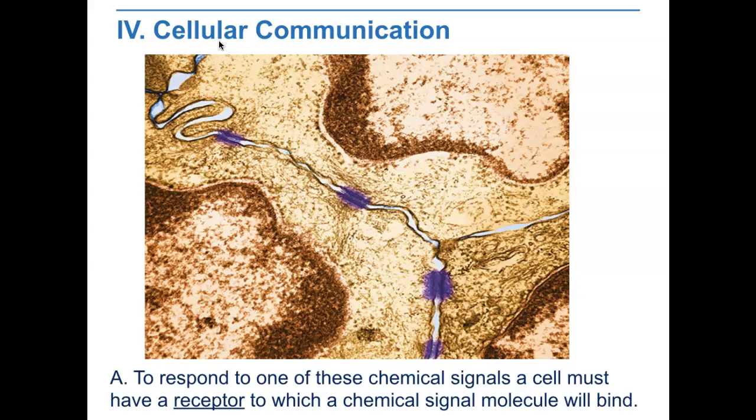To respond to one of these chemical signals, a cell must have a receptor to which the signaling molecule can bind. Some receptors are on the cell membrane. Receptors for other types of signals are inside the cytoplasm.